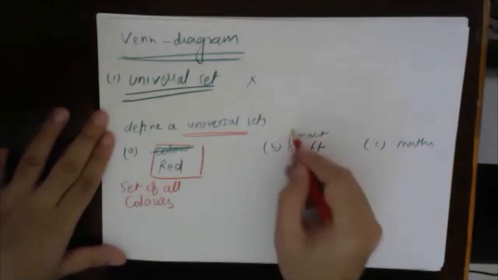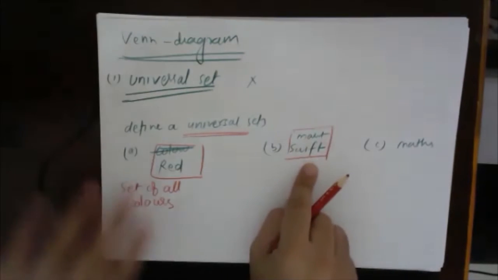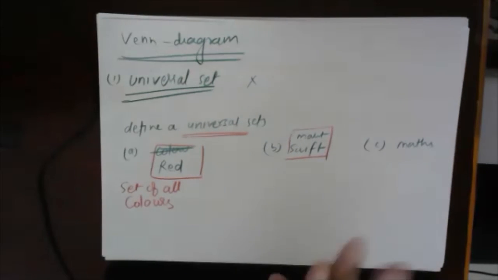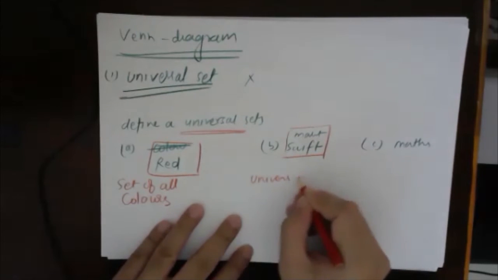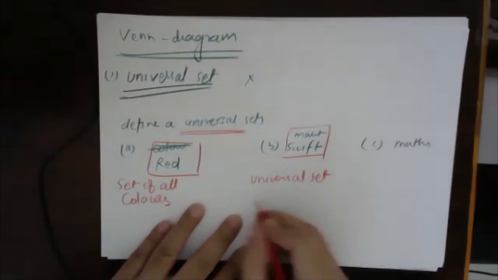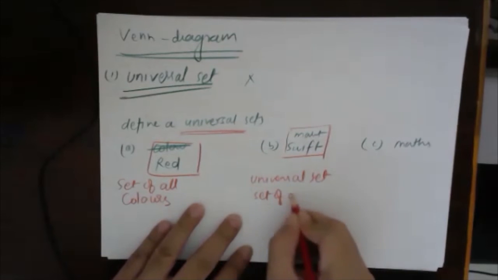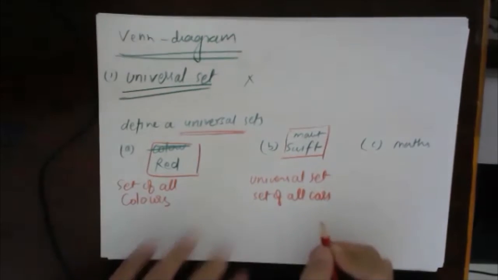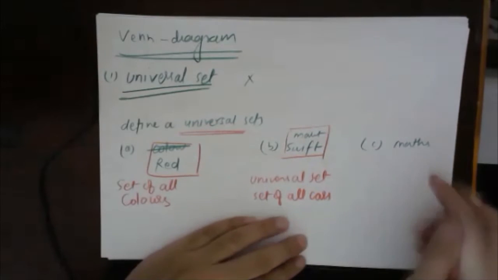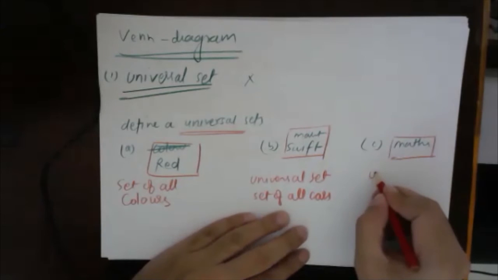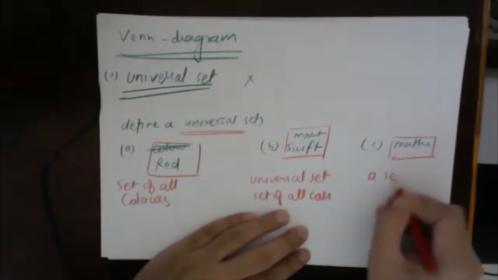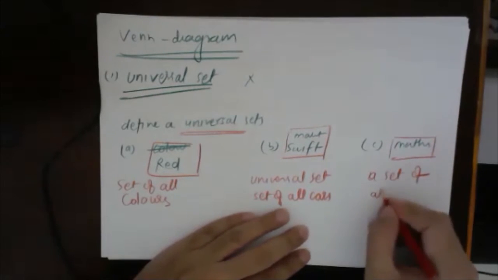Here I'm having a car in the question, right? So I can define the universal set as the set of all cars. And in the third case, I am having a subject in the question. So I can define the universal set as the set of all subjects.